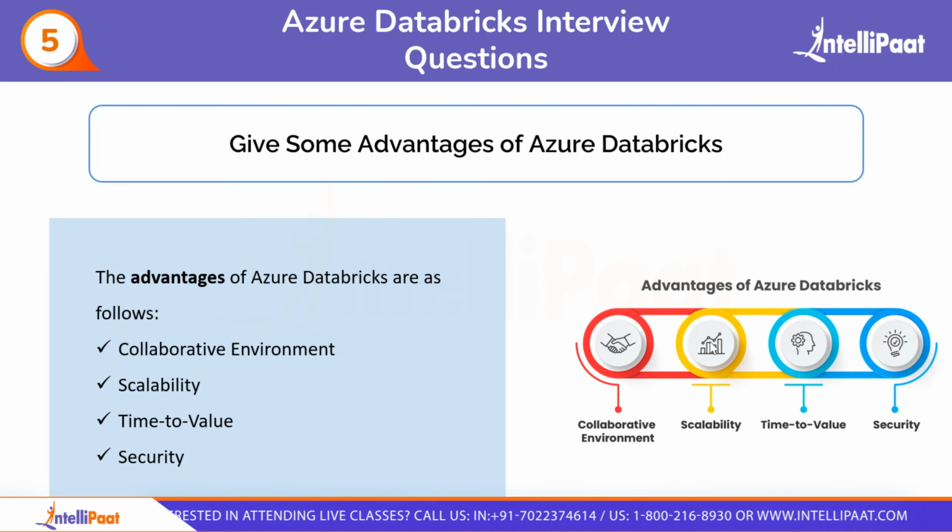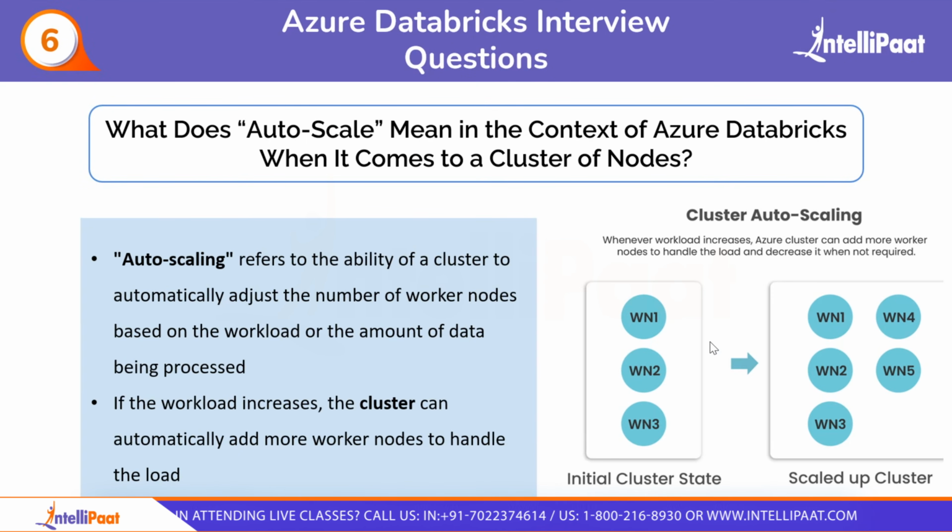So moving on to our next question, which is what does autoscale mean in the context of Azure Databricks when it comes to a cluster of nodes? So what exactly is autoscaling? Autoscaling refers to the ability of a cluster to automatically adjust the number of worker nodes based on the workload or the amount of data being processed. If the workload increases, the cluster can automatically add more worker nodes to handle the load.